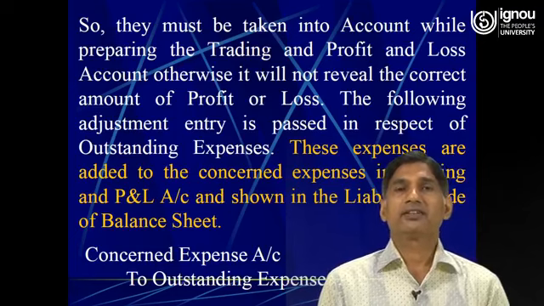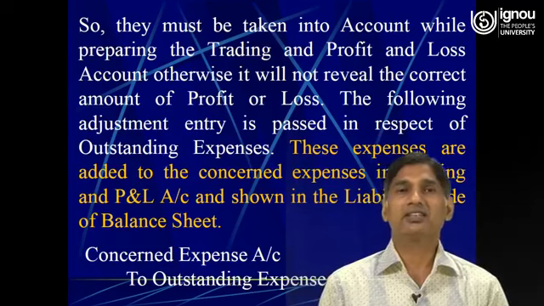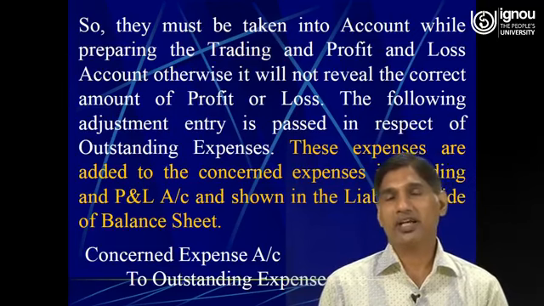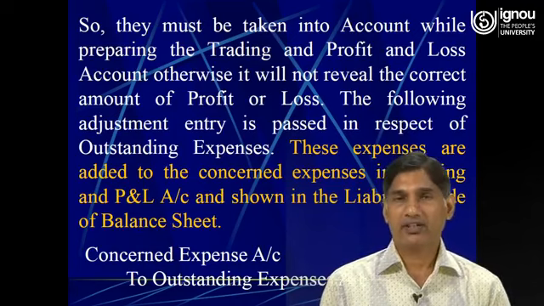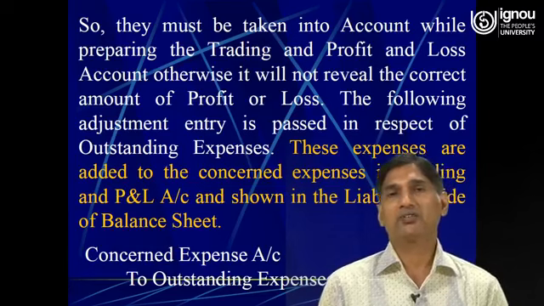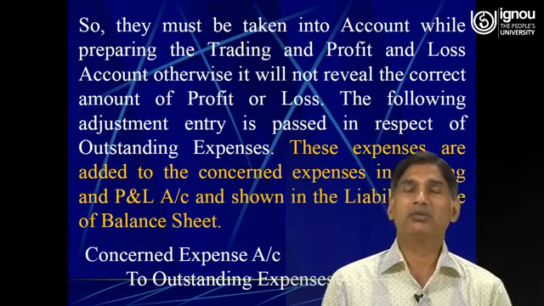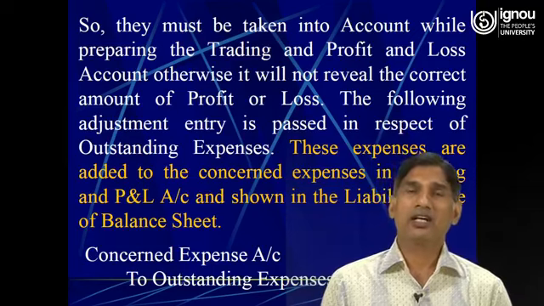So here the journal entry for the outstanding expenses is quite simple, because expenses are nominal accounts, covered under nominal account. So therefore the expenses need to be debited and the outstanding expenses need to be credited.